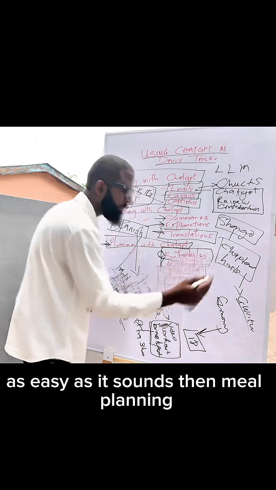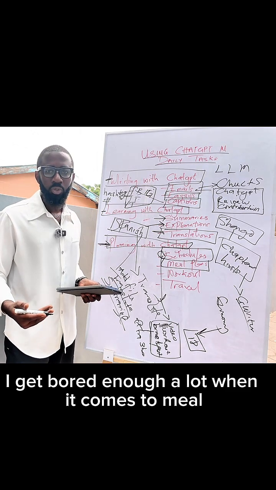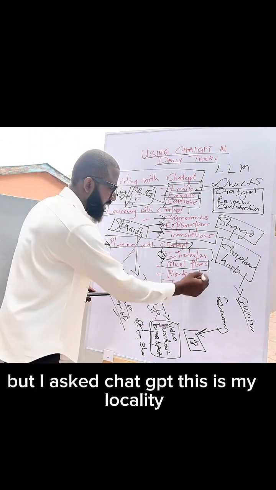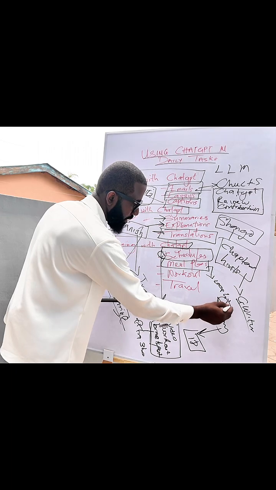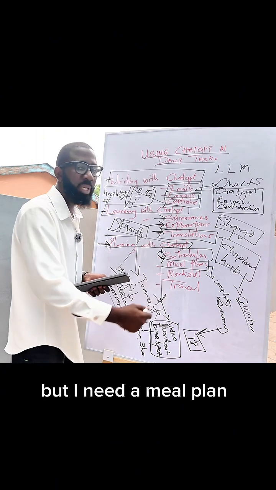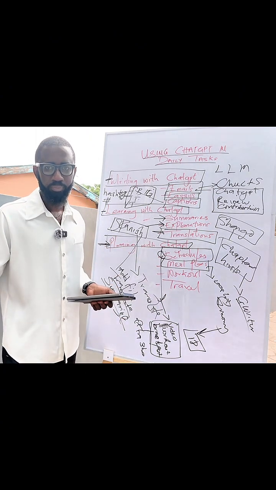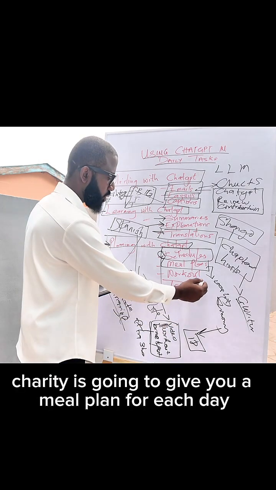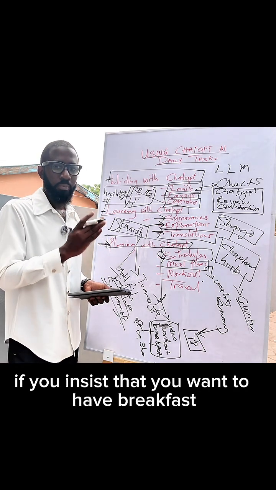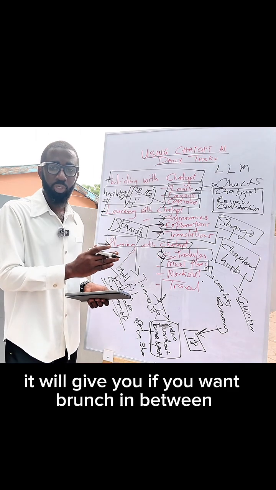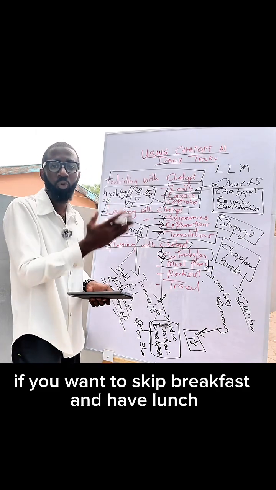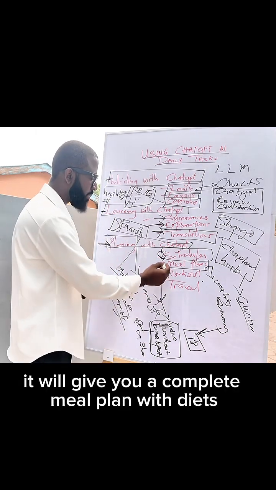Then meal planning. I get bored a lot when it comes to meals. Everybody wants to eat rice daily. But I asked ChatGPT, this is my locality, this is where I stay, this is what I do every day, but I need a meal plan that will last me through the week without getting bored. ChatGPT is going to give you a meal plan for each day. If you want breakfast, lunch, and dinner, it will give you. If you want brunch in between, it will give you. If you want to skip lunch and have breakfast and dinner, it will give you. If you want to skip breakfast and have lunch and dinner, it will give you.